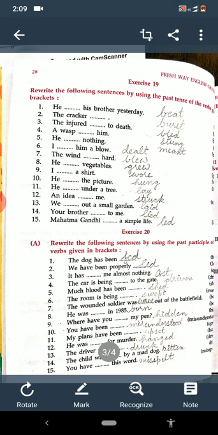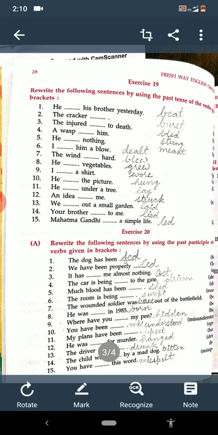The wounded soldier was borne out of the battlefield to take away. B-O-R-N-E, borne. And he was born in 1985, B-O-R-N. Where have you hidden my pen? The form is hide, hid, hidden. The third form we have to fill is hidden.